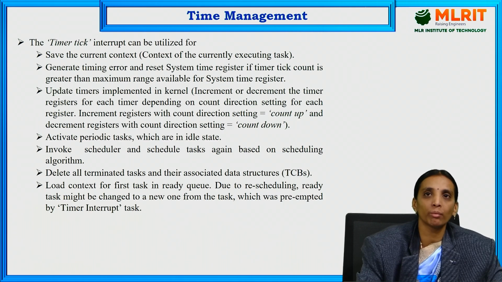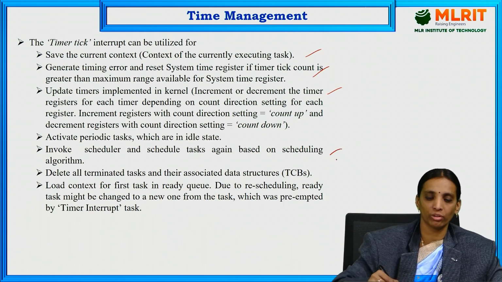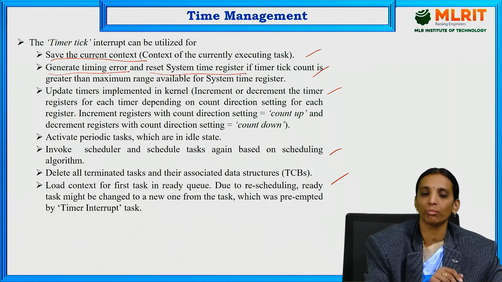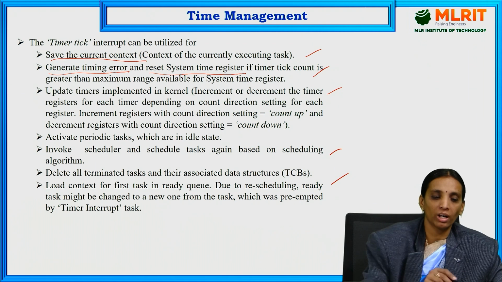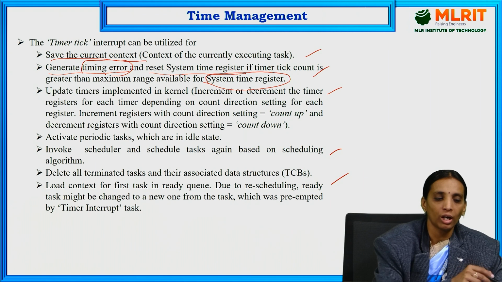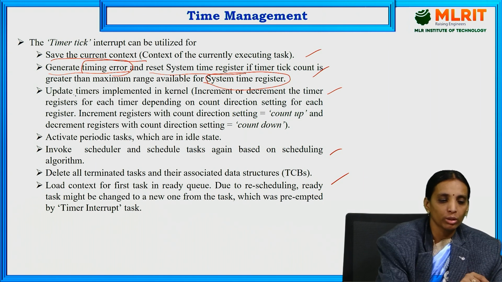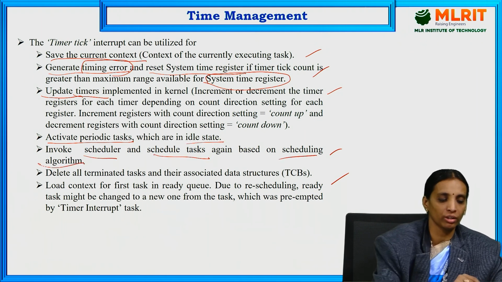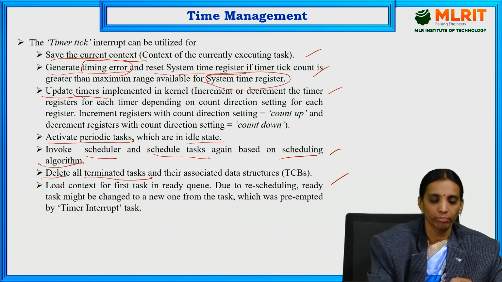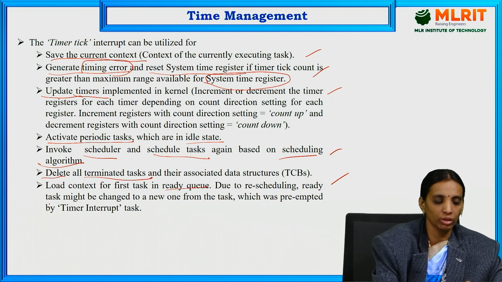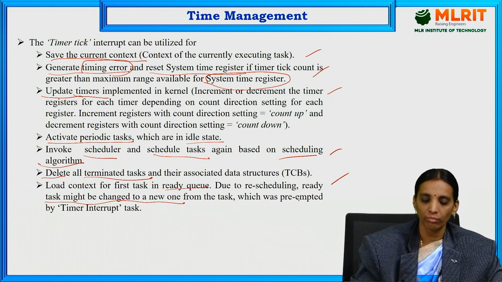The timer tick interrupt can be used for these operations: to save the current context; to generate a timing error or reset the system time register, if the timer tick count is greater than the maximum range of the system time register; to update the timers and activate the periodic tasks which are in the idle state; to invoke the scheduler and schedule tasks based on the scheduling algorithm; to delete all the terminated tasks and their associated data structures; and to load the context for the first task in the ready queue. Due to the rescheduling, the ready task might be changed to a new one from the task which was preempted by the timer interrupt.